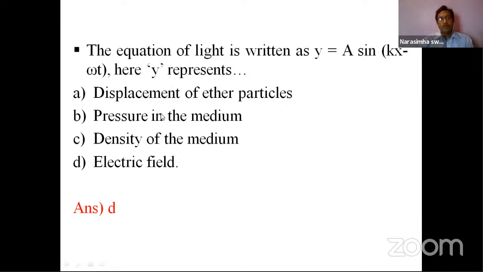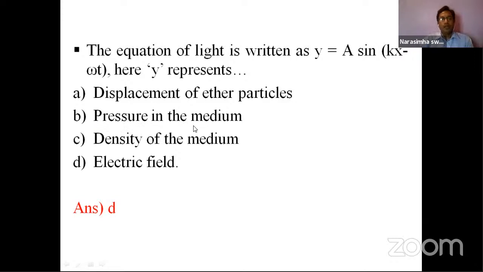Okay, now coming to option B, pressure in the medium. Yes, when the light is there, temperature increases and the pressure also increases. But in this equation, y is not that, because electromagnetic radiation is not only with the heat energy.